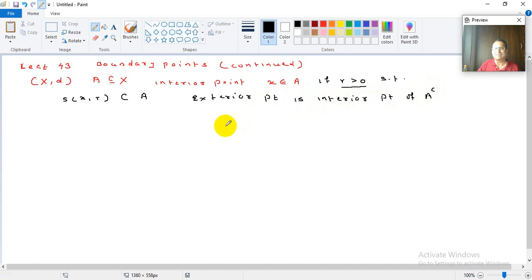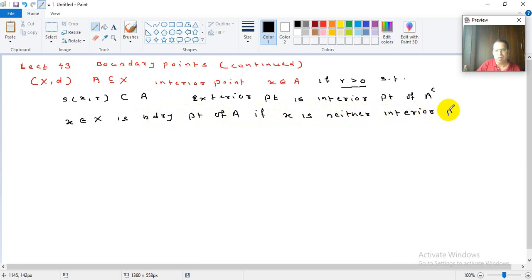So in short, what I can say is that a point x belonging to capital X is a boundary point of A if x is neither an interior point of A, nor an interior point of A complement.